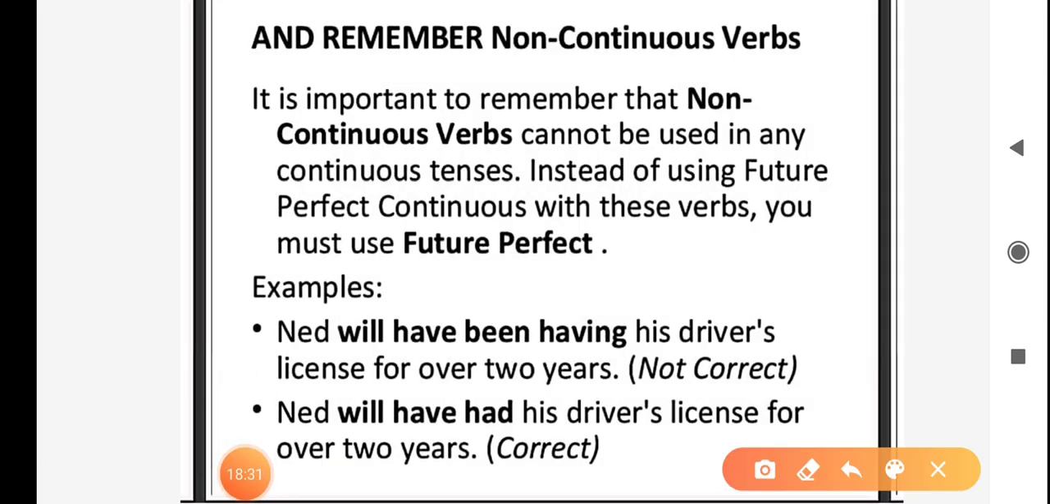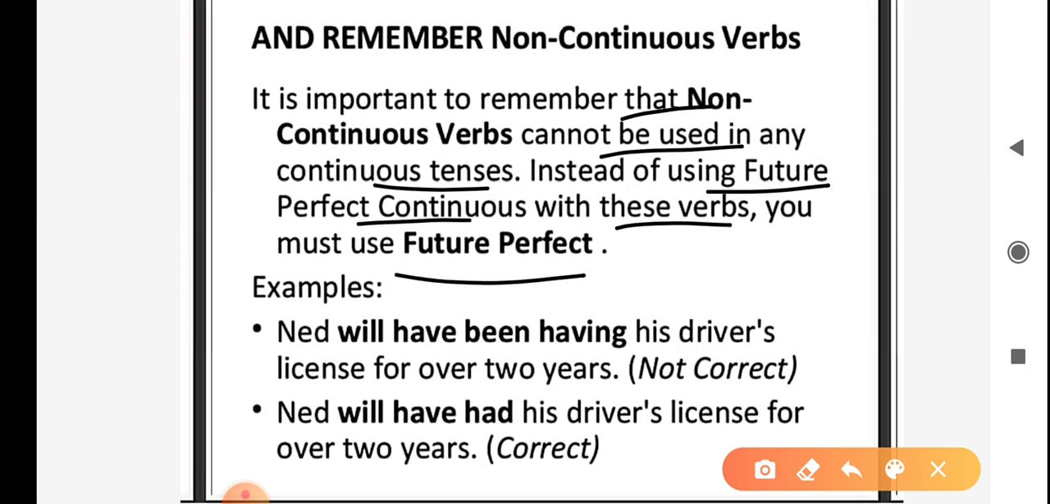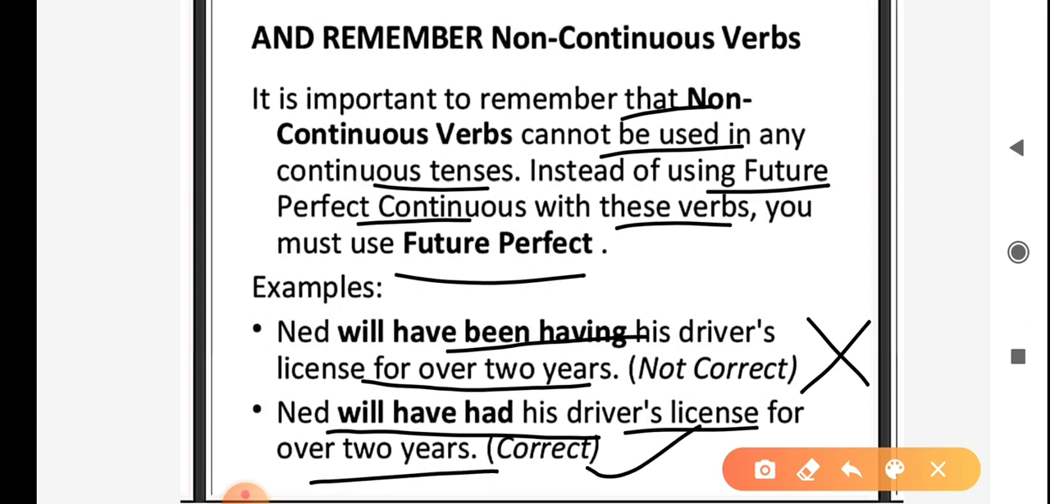It is important to remember that non-continuous verbs cannot be used in any continuous tense. Instead of using future perfect continuous with these verbs, you must use future perfect. For example, Ned will have been having his driver's license for over 2 years. This one is not correct. Ned will have had his driver's license for over 2 years. It is correct.